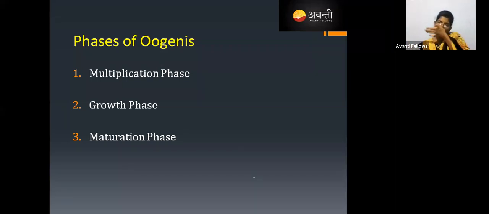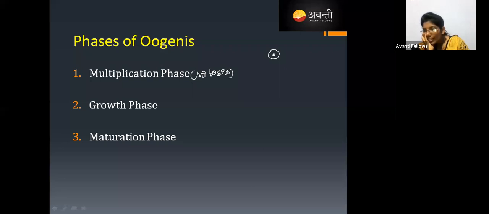What happens in the multiplication phase? First, before that, mitosis takes place. That is the first thing we know. Okay, and which cell undergoes the mitosis here? Tell me which cell undergoes the mitosis. There is one cell which undergoes the mitosis. What is that cell? Let me see who will tell the answer. I'm just waiting. Who will tell the answer?